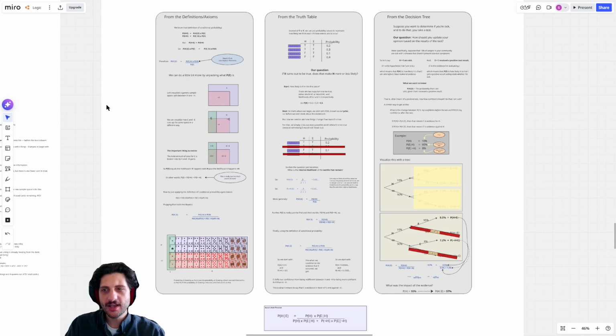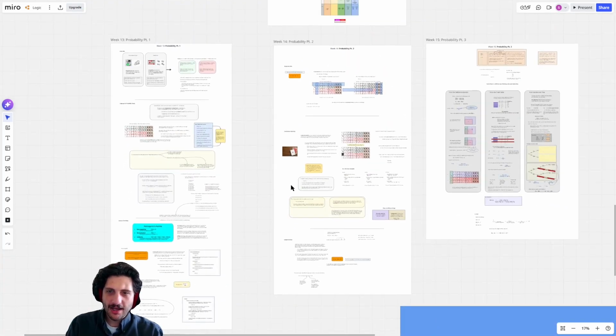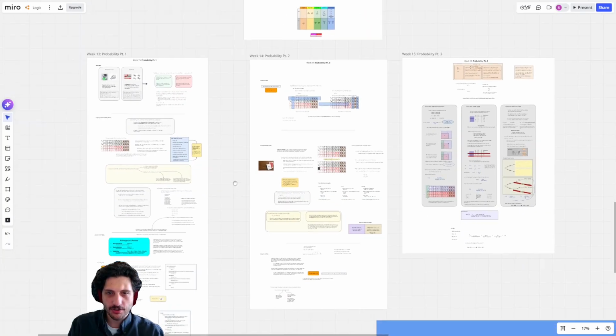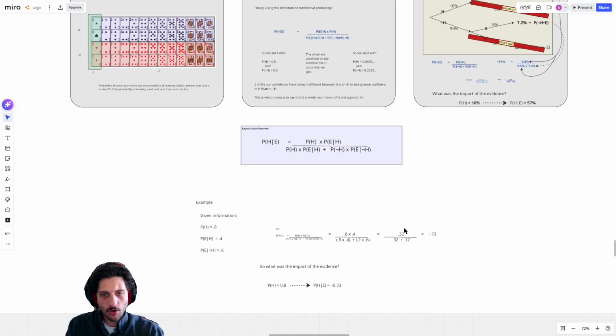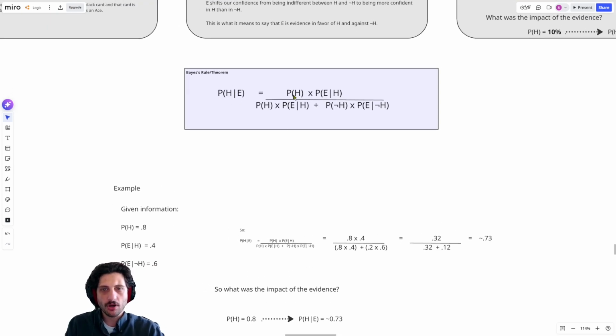That's it for Bayes' rule, and this culminates what we were after with probability. The idea with probability, similar to when we were looking at propositional logic, was how do we change our confidences in things? If I start off X amount confident that it's going to rain today, or that this team will win, or that I'll win the lottery, how do I take new evidence and adjust that confidence? How do I say, well, based on these new facts, I used to be this confident, but now I'm that confident. I've brought it up or I've brought it down in a reasonable way. And Bayes' rule is really our way of doing that, our way of saying, well, based on a certain level of evidence, we can change our confidence from this to something new.